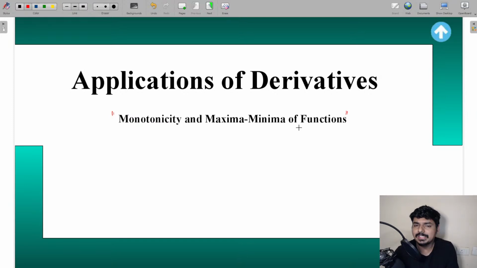So today, let us quickly revise the concepts of monotonicity and maxima and minima of the function. The concepts are going to be easy, and the questions are also going to be easy. You have to understand the concept. First, you need to understand what monotonicity of a function is, what maxima is, what minima is, local maxima, global minima, global maxima. Once you understand all these concepts, then applying them will not be a big deal for you. You can easily apply those concepts and get the solutions. So let us start the session today, guys.